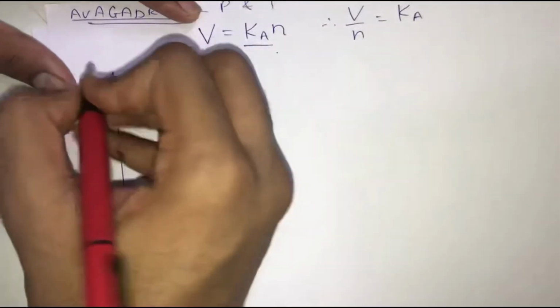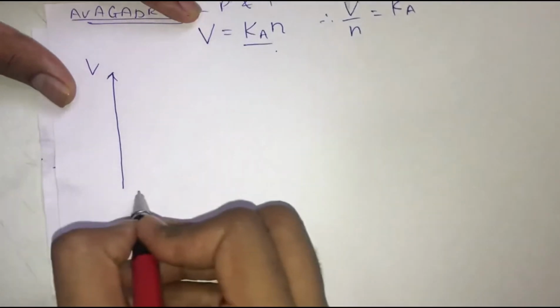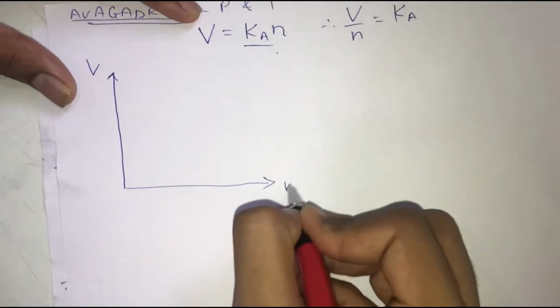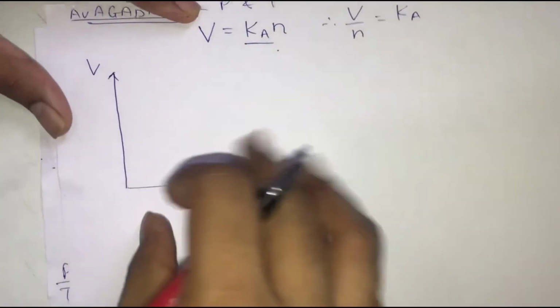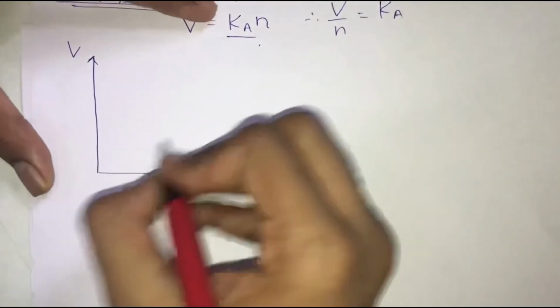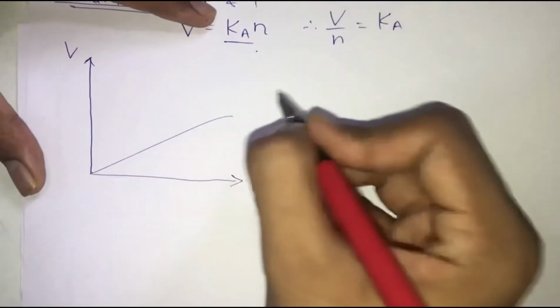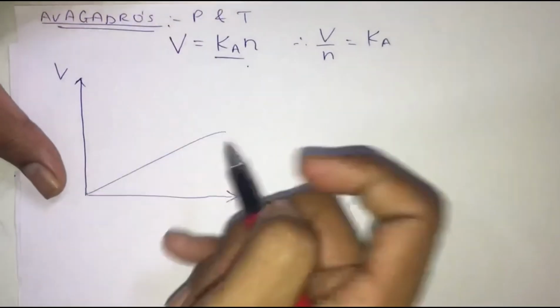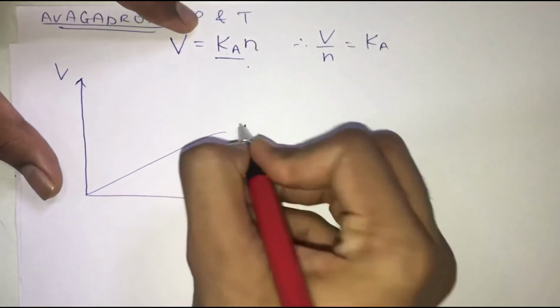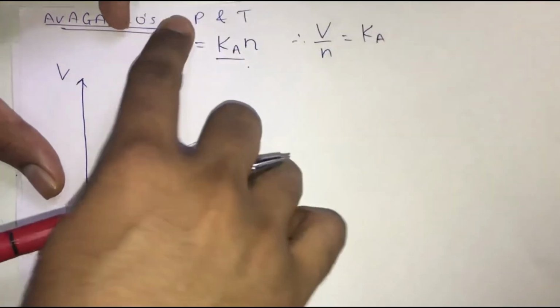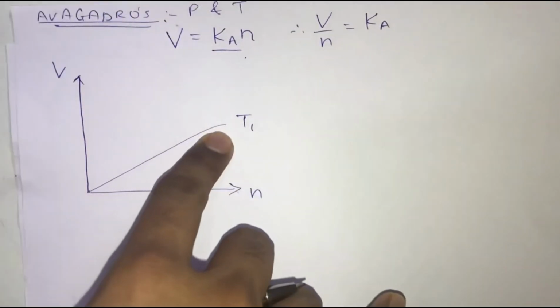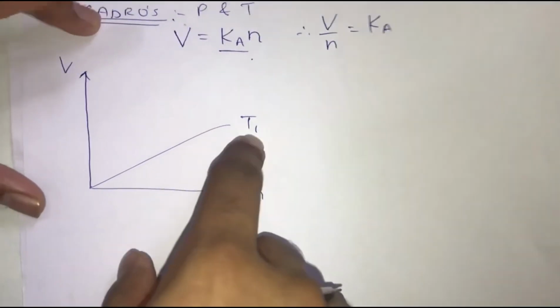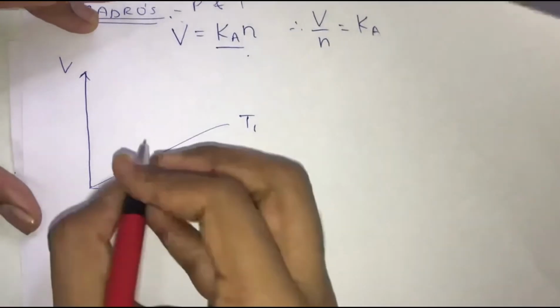We take V on the y-axis, and on the x-axis we are going to take N over here, and the graph that we get is nothing but a straight line. So let's say that keeping temperature at T1, you can either consider pressure or temperature. Here I am considering temperature. So now the temperature is constant at T1.